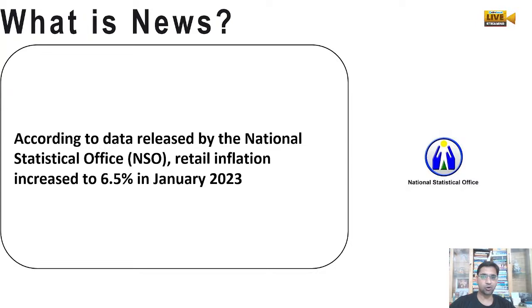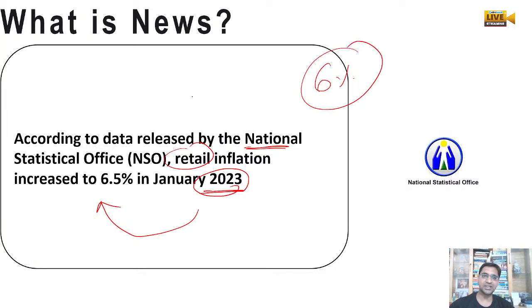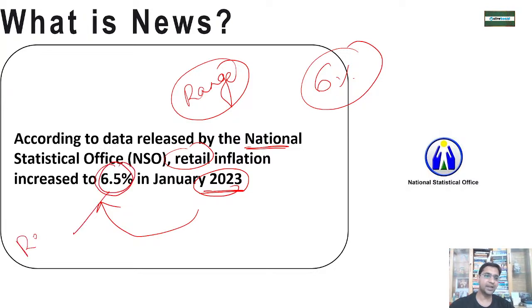Now, why are we talking about sticky inflation? Please remember that the topic is sticky inflation. There is a report shared by the National Statistical Office that retail inflation this year, January 2023, was 6.5%. 6.5% is above 6%, which is the range set by the RBI, right? So this has remained very high even after repeated repo rate increases.